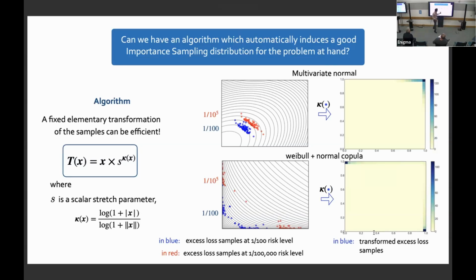On the other hand, here, the excess loss events are happening because one of the components is becoming large. This is like the heavy tail case. This is the light tail case, this is the heavy tail case. In the heavy tail case, it's happening because one of the components is becoming large, and so the exponent is concentrating at (1, 0) or (0, 1).